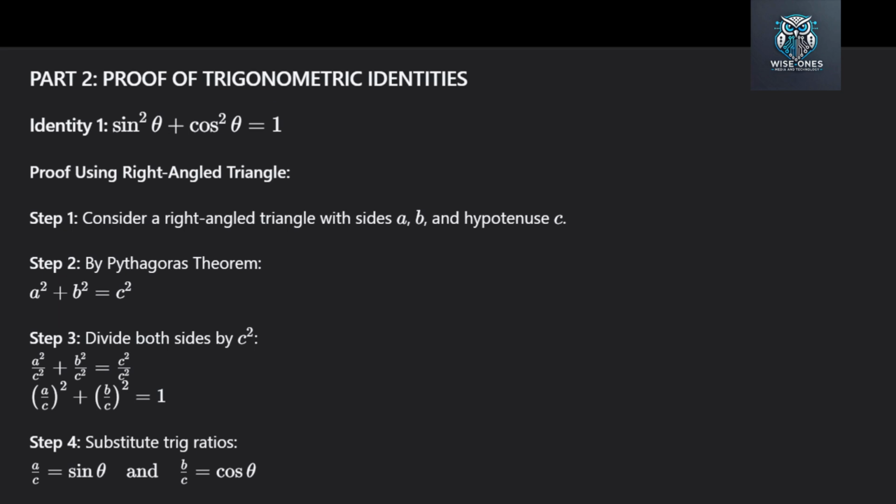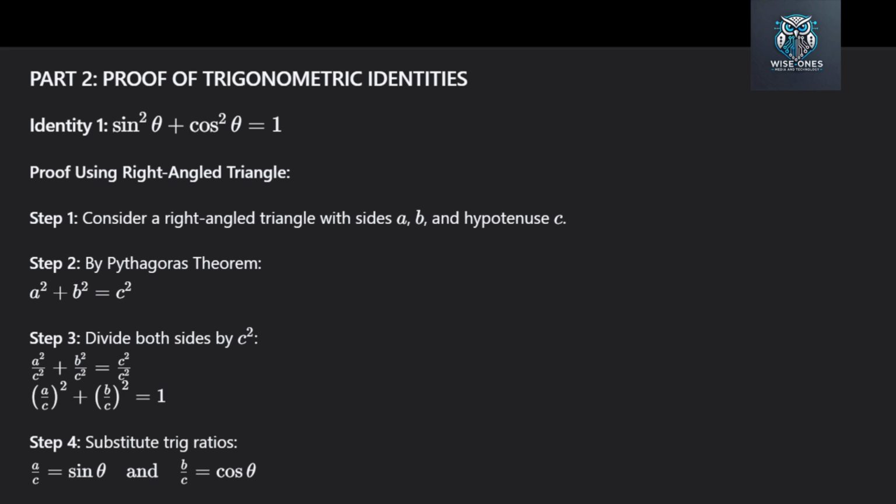Proof of trigonometric identities. Now, what is an identity? An identity is an equation that is true for all values of the variable. It is not like an equation where you solve for x. An identity is always true. We are going to look at the fundamental identities.